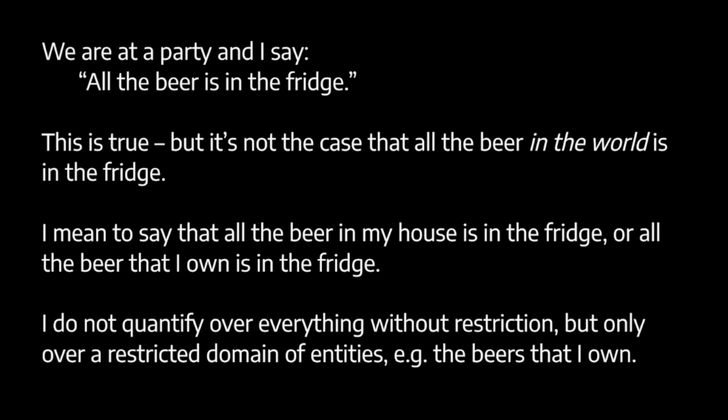Here's an example. Suppose we're at a party and I say, all of the beer is in the fridge. Now let's say the sentence is true. Well, of course, it's not the case that all of the beer in the world is in the fridge. What I'm saying is that all of the beer in the house is in the fridge, or all of the beer that I own is in the fridge. So with this phrase, all of the beer, I'm not quantifying over everything without restriction. I'm quantifying over a restricted domain, namely the beer that I own. So we have a domain of entities, namely beers owned by me, and this says that all of these entities are placed in the fridge.